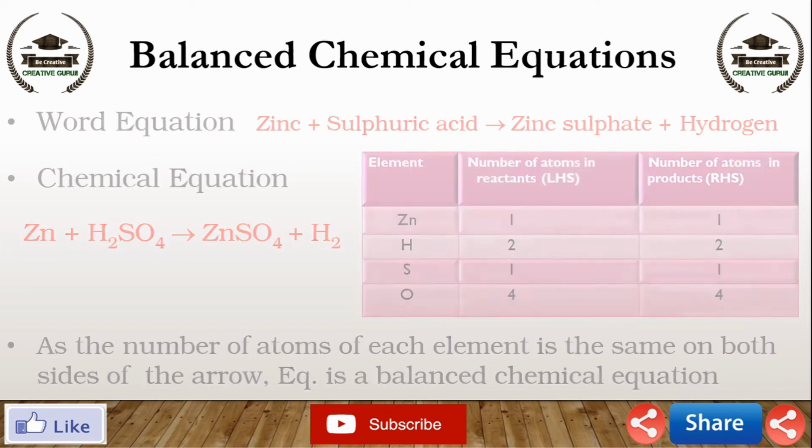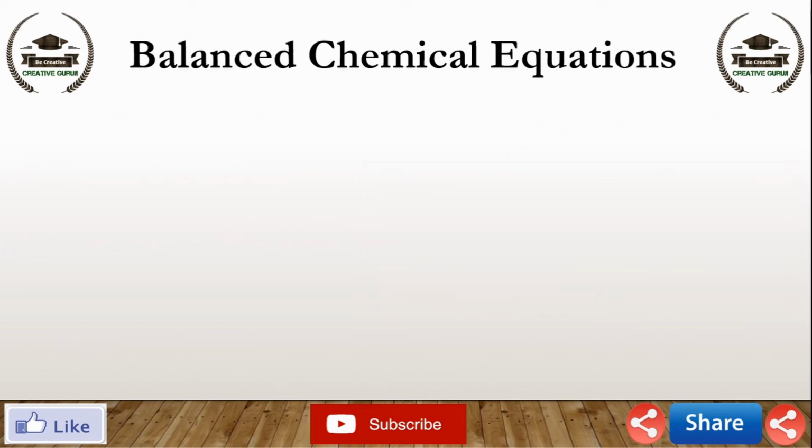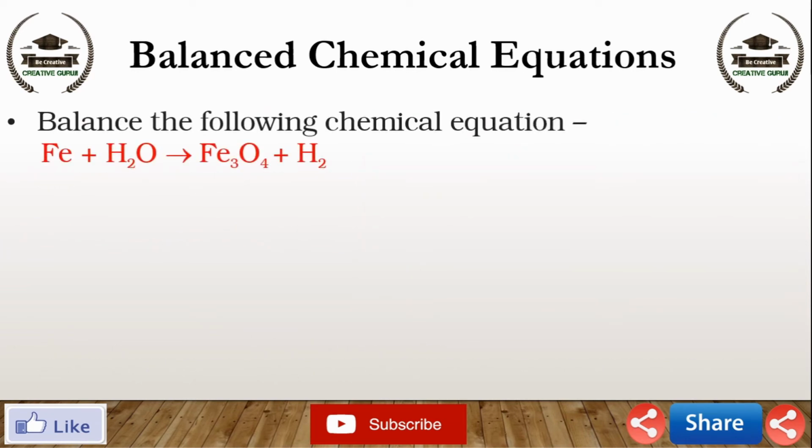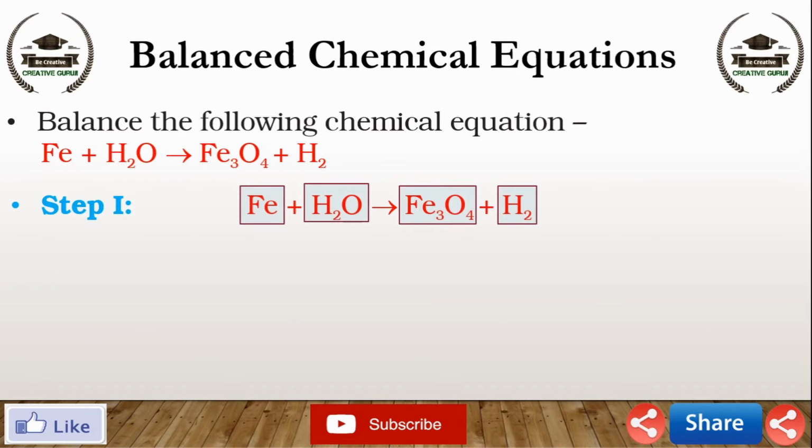Now let us try to balance the following chemical equation: Fe plus H2O gives Fe3O4 plus H2. One by one with 7 steps. Step 1. To balance a chemical equation, first draw boxes around each formula. Do not change anything inside the boxes while balancing the equation, just like as shown on screen.